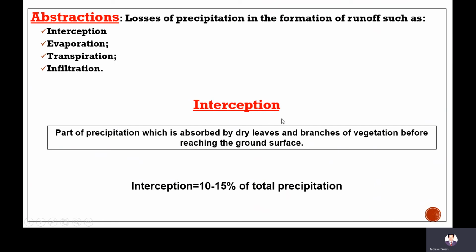Already we discussed interception. Interception is the part of precipitation which is absorbed by dry leaves and branches of vegetation before reaching the ground surface. There is no formula or model involved in this interception. To estimate this interception value, only an approximate value is taken, which is usually 10 to 15% of total precipitation in actual practice.